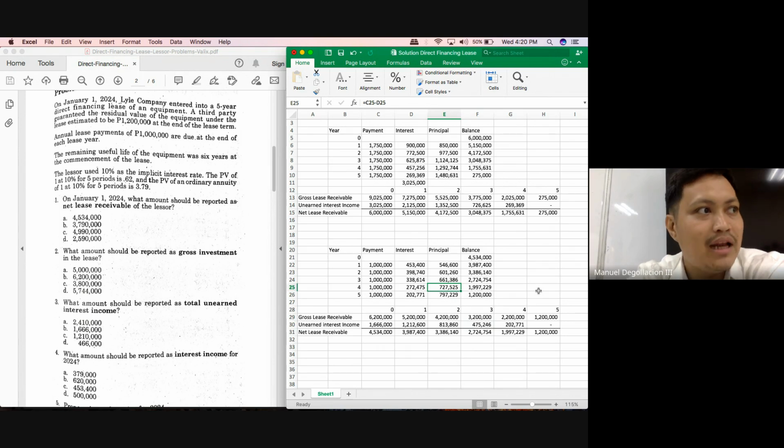So how much will be the balance of your net lease receivable? It will just be the 1,200,000. Is the 1,200,000 familiar? Yes, that is the residual value. But after the return, your receivable should be zero already. So again, interest income for year 5, our answer is 202,771.